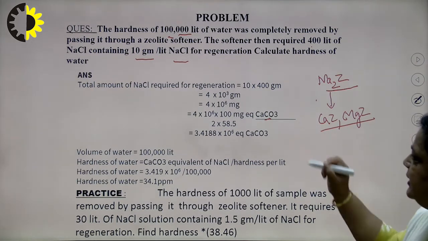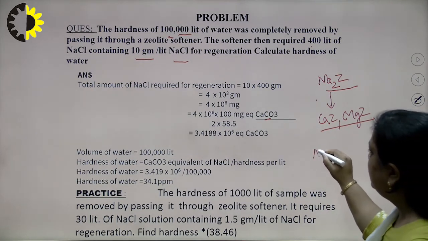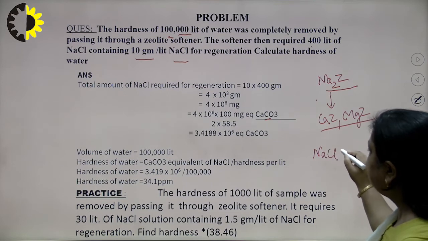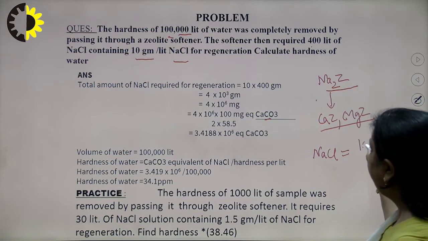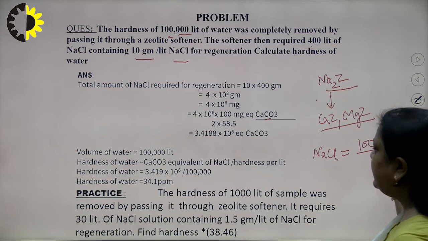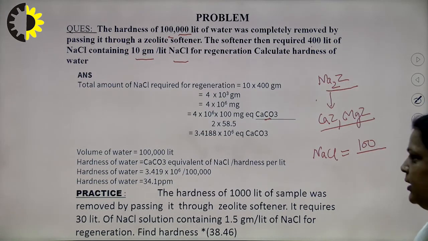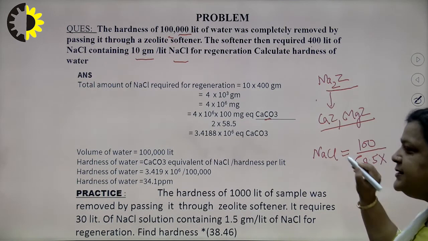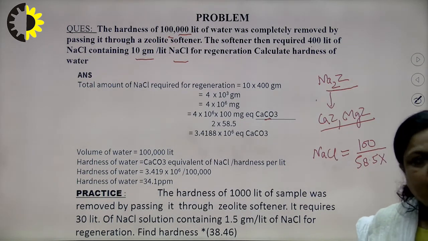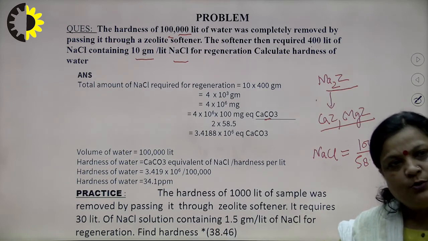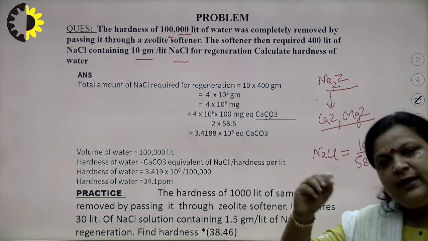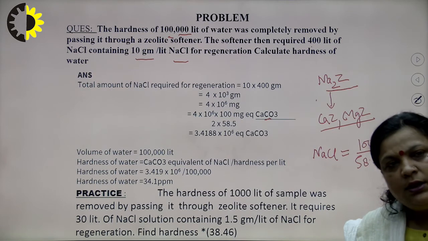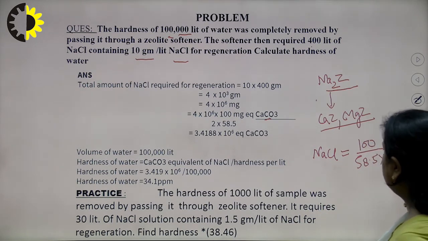For NaCl, the multiplication factor will be the molecular weight of calcium carbonate, which is 100, divided by the molecular weight of NaCl, which is 58.5, but since sodium contains plus 1 and calcium contains plus 2, when we equalize the equivalent or moles of both, the n will be 2.